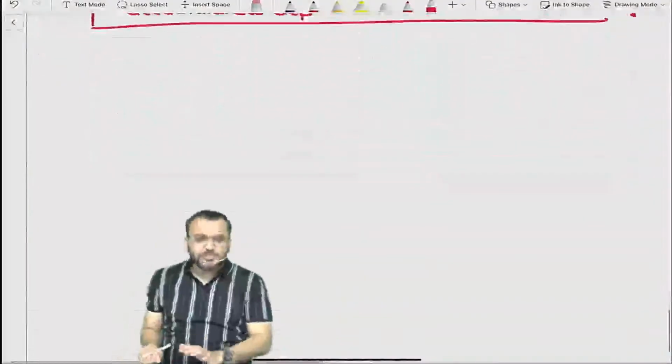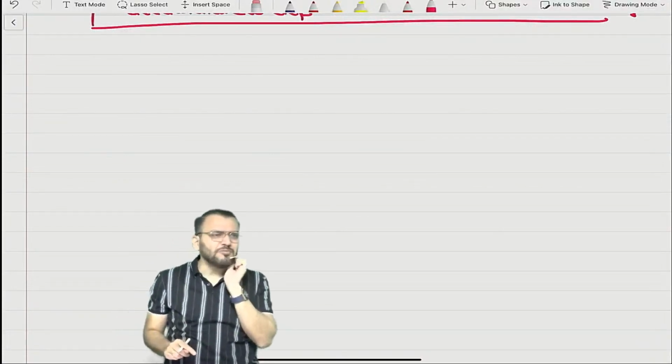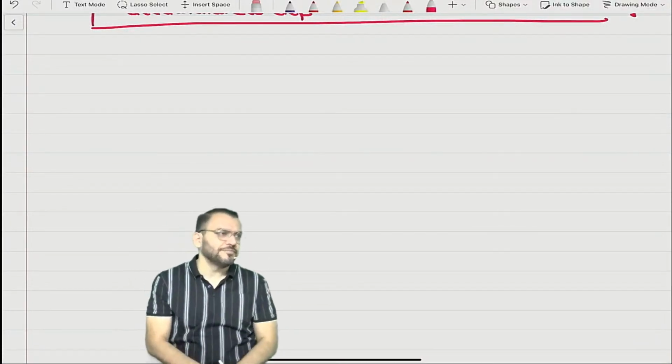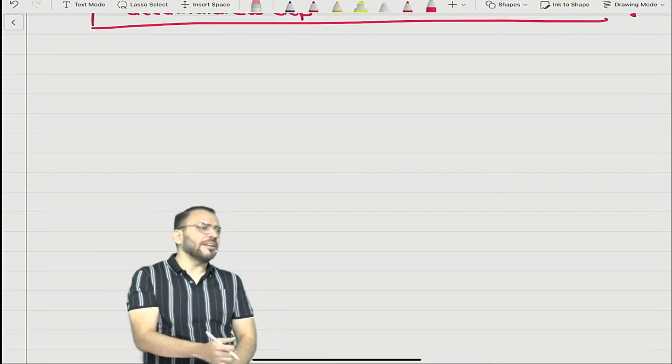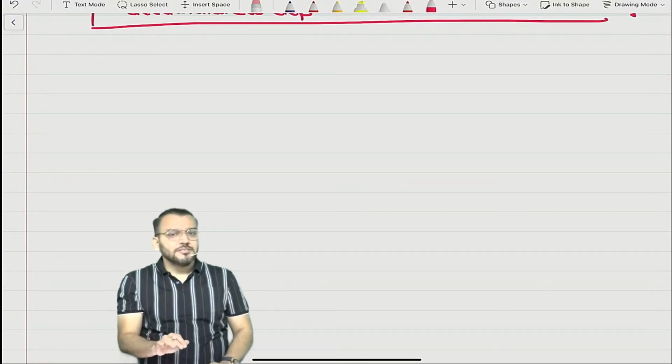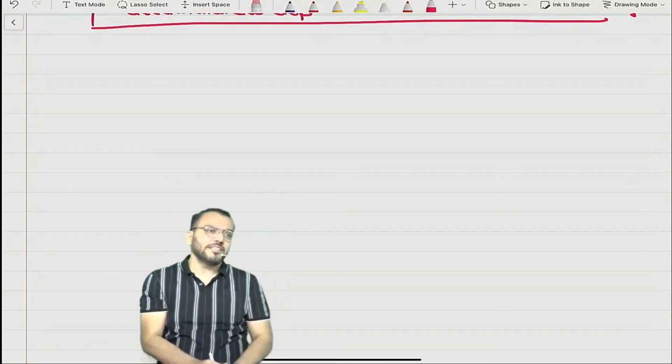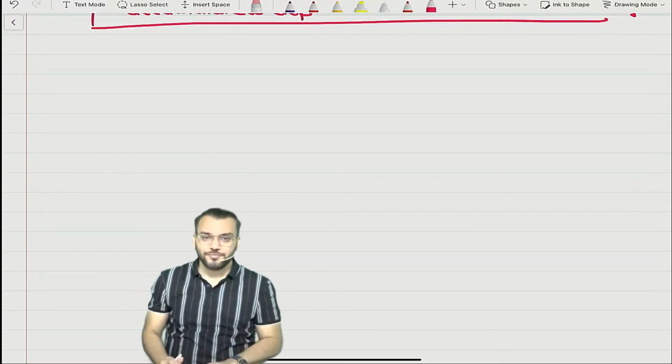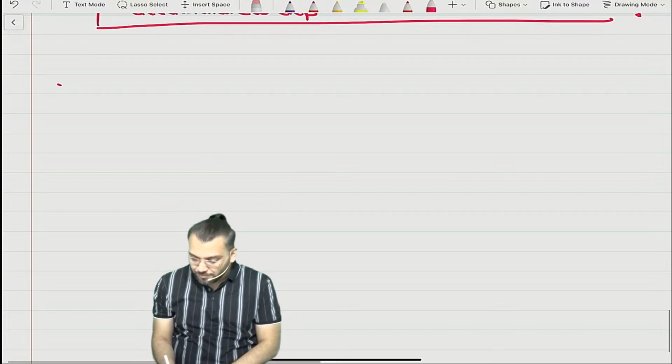Let me start with some basic example. Basic example means whatever example you have done in CA Inter, because AS 29 and Ind AS are the same. And the example I am taking right now, this question has been asked in the CA Inter exam. You might know it also. Example.